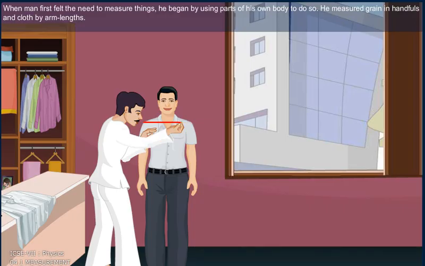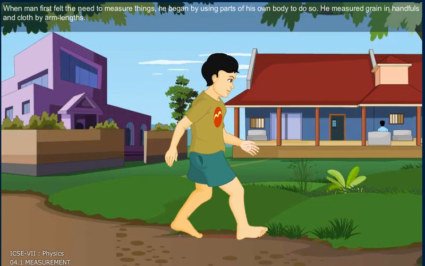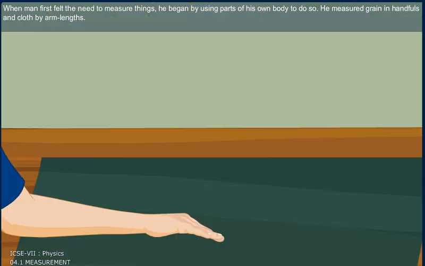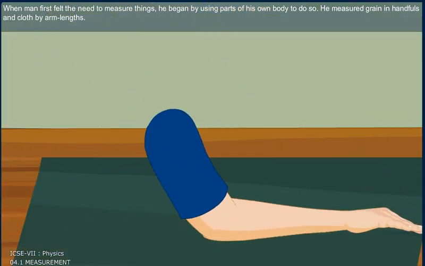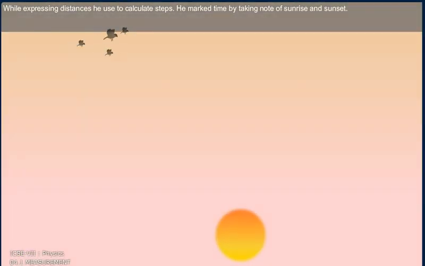When man first felt the need to measure things, he began by using parts of his own body to do so. He measured grain in handfuls and cloth by arm lengths. While expressing distances, he used to calculate the steps. He marked the time by taking note of sunrise and sunset.